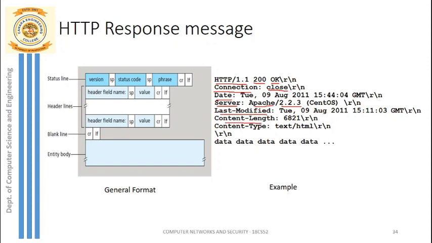Next is content length. So how many total bytes are sent from server to client. Next is content type. What is the type of the content in the page? That is nothing but an HTML page with text. And next comes the entity body, nothing but the data whatever we transfer. So this is how the HTTP request and response messages look. In order to understand any request and response message, you have to understand the format.